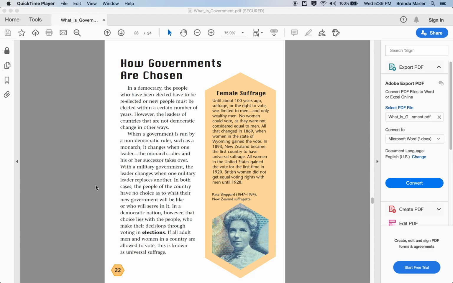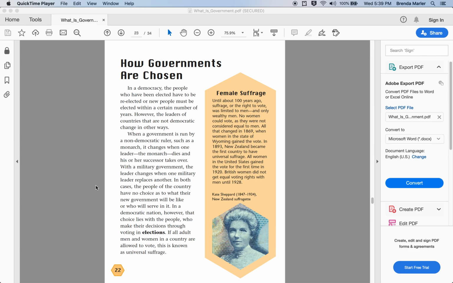Until about 100 years ago, suffrage, or the right to vote, was limited to men, and only wealthy men. No women could vote, as they were not considered equal to men. All that changed in 1869 when women in the state of Wyoming gained the vote.